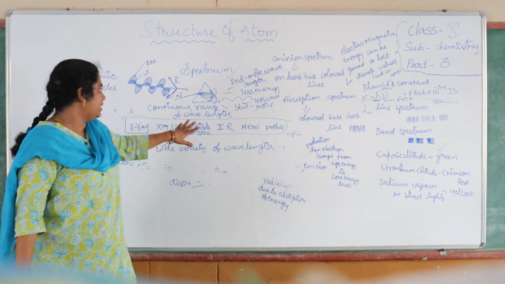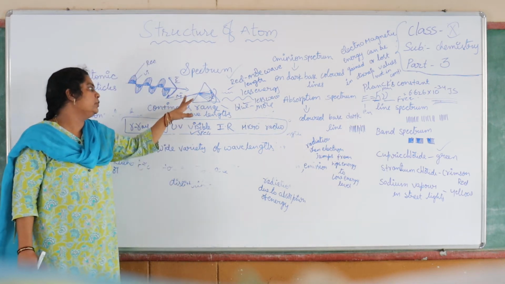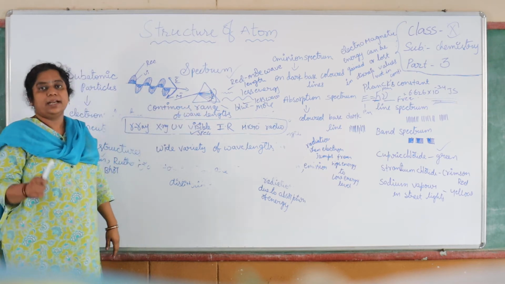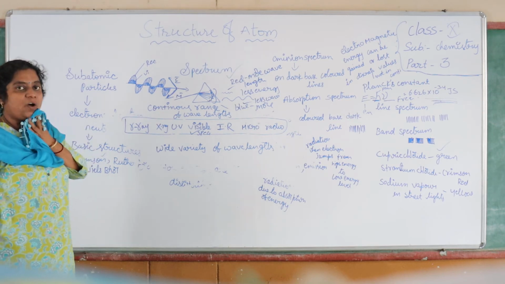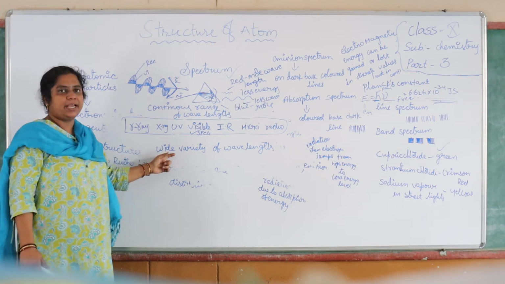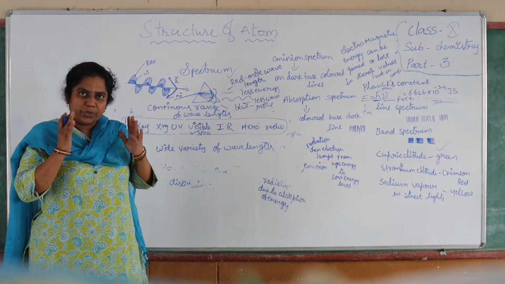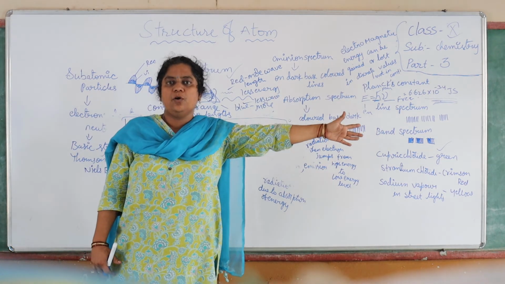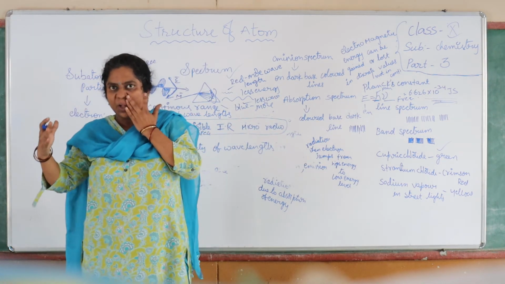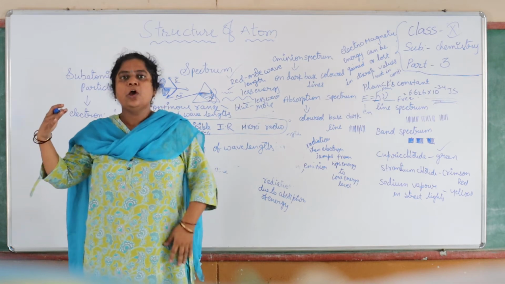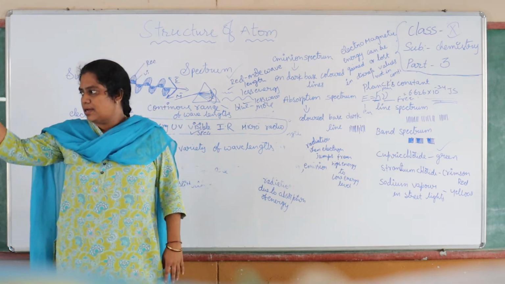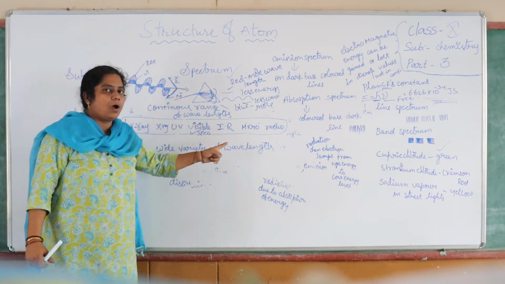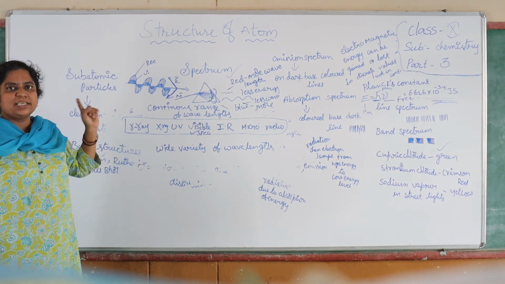So the electromagnetic spectrum means a continuous range of wavelengths. It consists of a wider variety of wavelengths: visible rays, infrared rays, microwaves, and radio waves. And after visible radiation, you have ultraviolet rays, then X-rays and gamma rays. All together are called the electromagnetic spectrum.